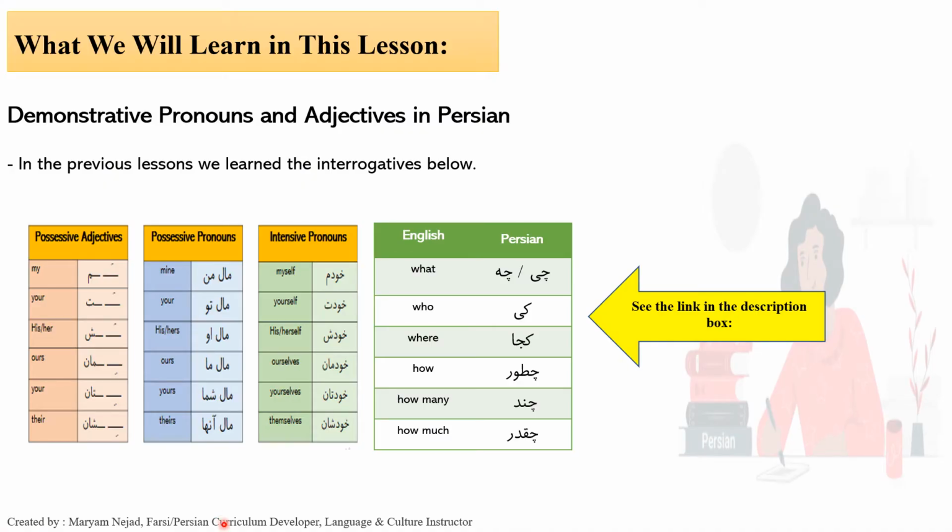In the previous lesson, we learned about the possessives in Persian. If you don't feel too confident about them, I recommend you go over that lesson first and watch that one so you can understand this lesson a lot easier.